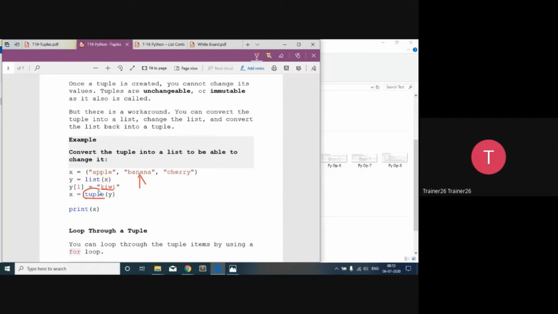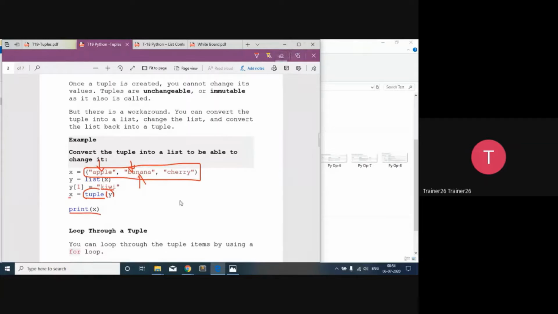In the brackets we are going to say that whatever list is available, convert that list into a tuple and assign that complete list here. So we are not changing index by index, we are replacing the complete list. Inside the tuple you cannot change it, but a complete replacement using a list is possible. So we are replacing it, and then we try to print it.